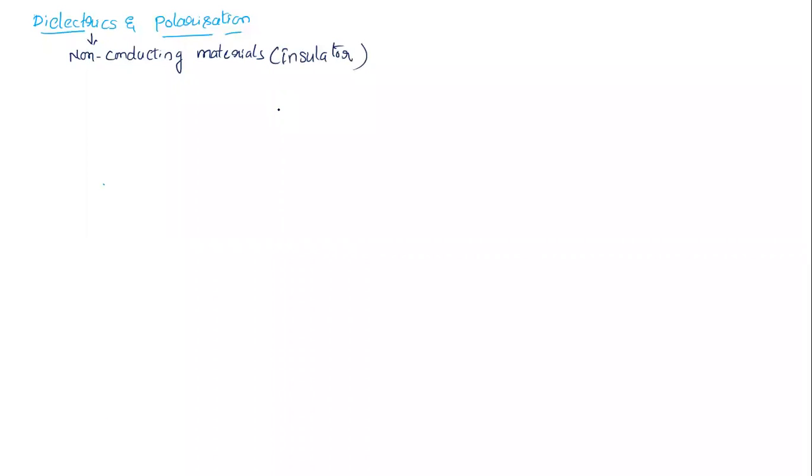But the difference, you know, we are going to use this material in order to increase the capacitance of a capacitor. These are non-conducting materials used to increase the capacitance of a capacitor. You don't know what a capacitor is yet; we'll discuss it later. There are two types of dielectrics.